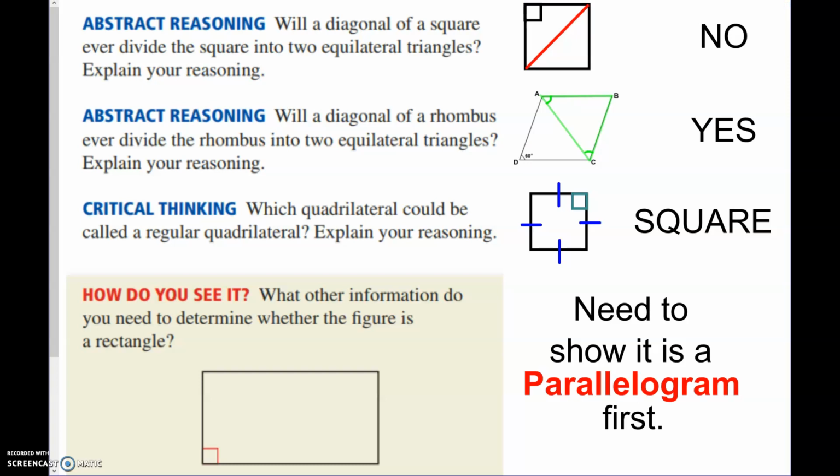So will a diagonal of a square ever divide it into equilateral triangles? No. This side will be congruent to that, and this one will always be bigger. In a rhombus, yes, it could happen if we have 60 degrees, because now these are 120. So when the diagonal comes down, it is bisecting. So this is equilateral. All right.